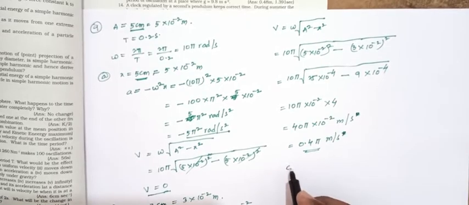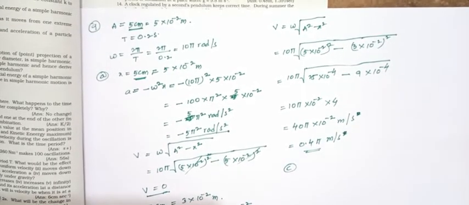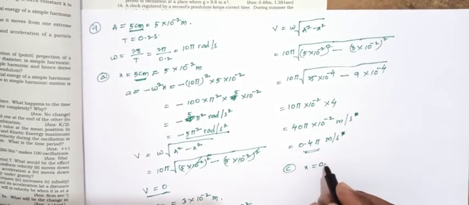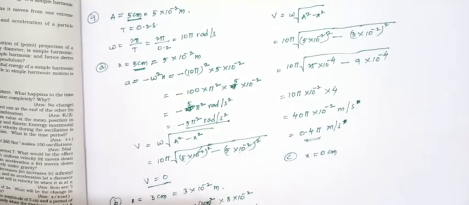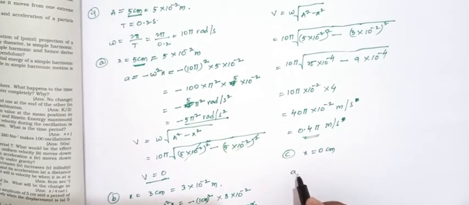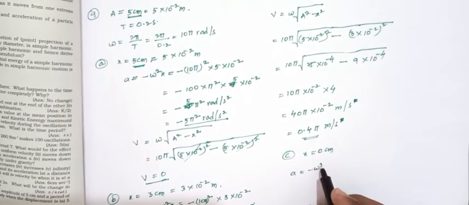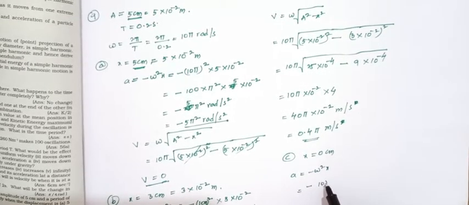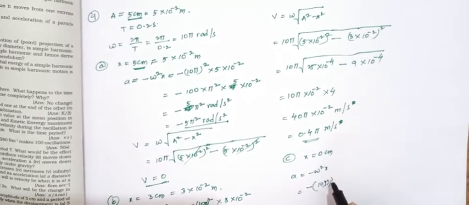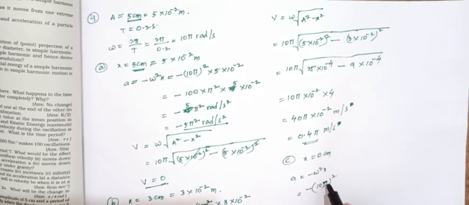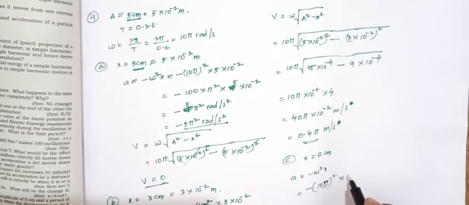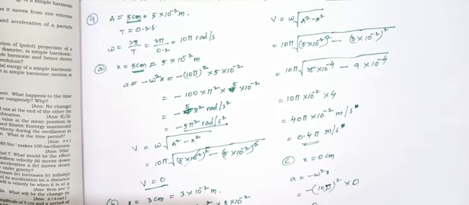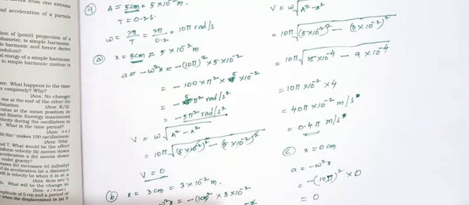Next, C. The displacement x is given as 0 centimeters. What is the acceleration? Acceleration a equals minus omega square x, that equals minus (10 pi) square into x equals 0. 0 into something is 0, so the acceleration becomes 0 here.